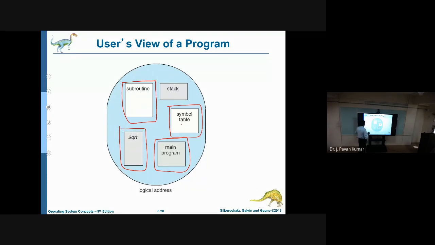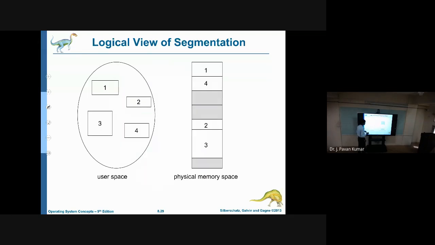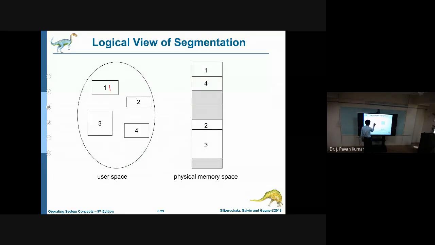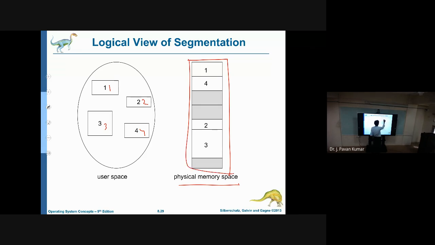Now, internally, how will it be considered? We will be referring to each one like this: 1, 2, 3, 4, 5. Like this, we are having 5 segments, so we will be numbering them 1, 2, 3, 4. Next, in the physical memory, we will be having variable length partitions. Okay, variable length partitions. 1 can be loaded here, 2 can be loaded, 3 can be loaded here, 4 can be loaded here. Now, we wanted to refer to one line in the first segment, or one line in the third segment, like this.